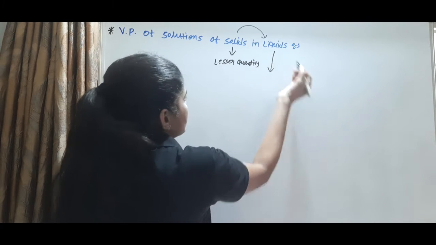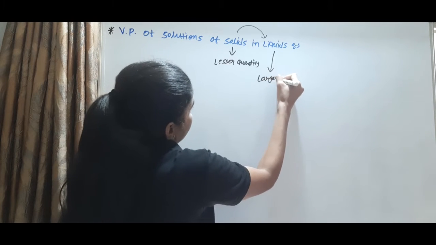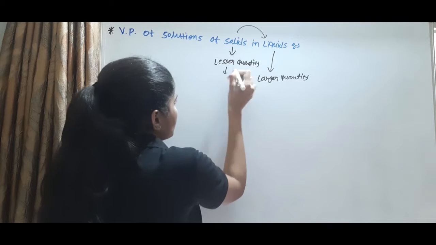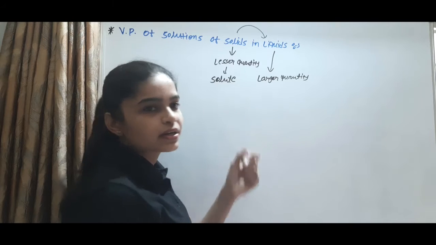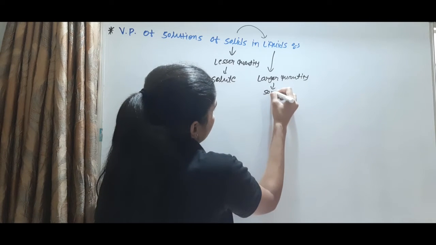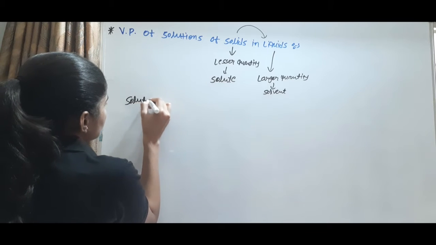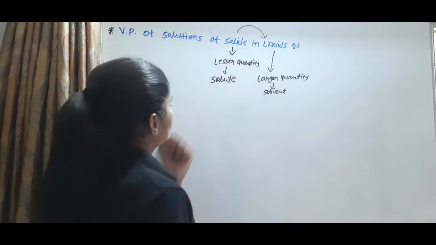and the liquid has a larger quantity. So the lesser quantity is the solute and the larger quantity is the solvent. So we can say that the solution is made up of a solid and a liquid.